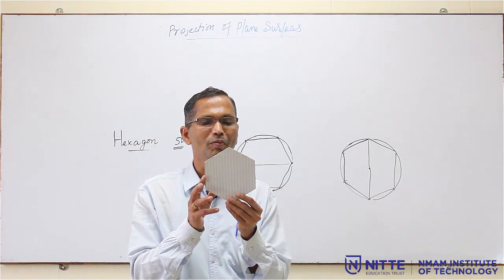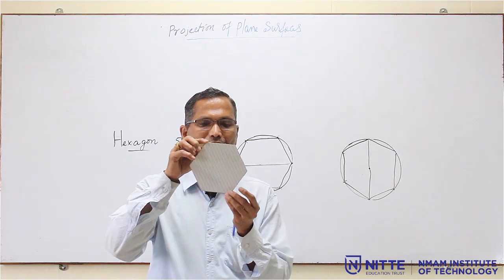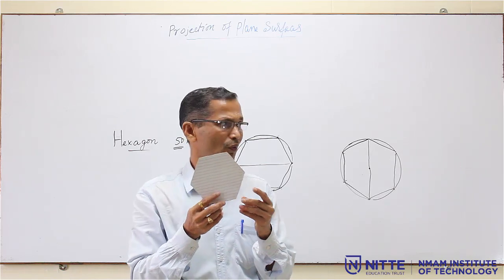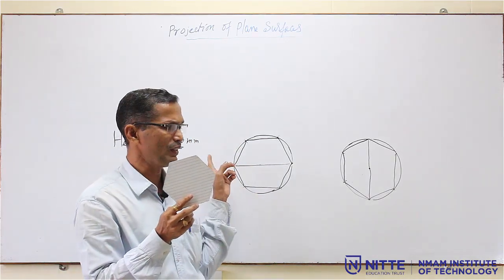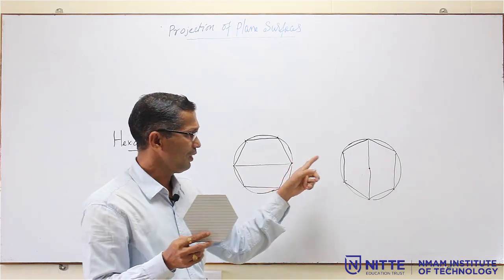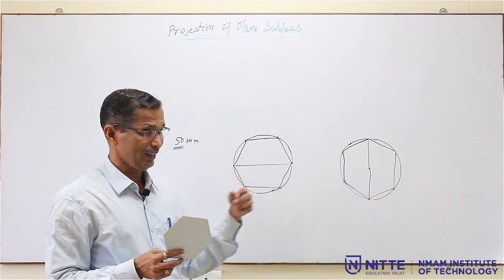So, in different problems we may have to start the hexagon like this, or we may have to start like this, that you have to remember. How to draw a hexagon like this, which diameter you have to draw, either horizontal diameter or vertical diameter. So, this is the construction.